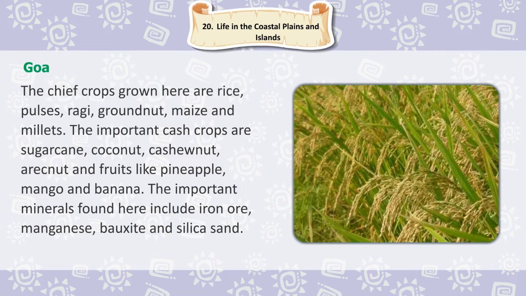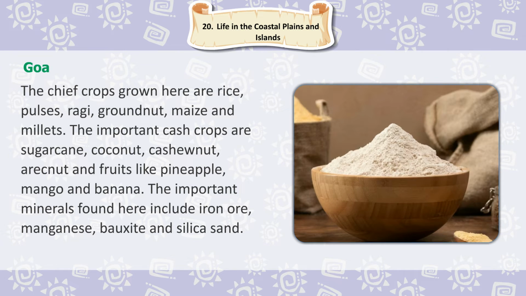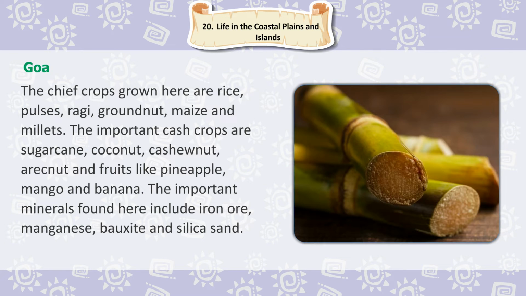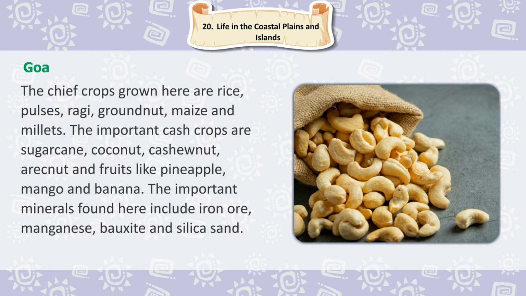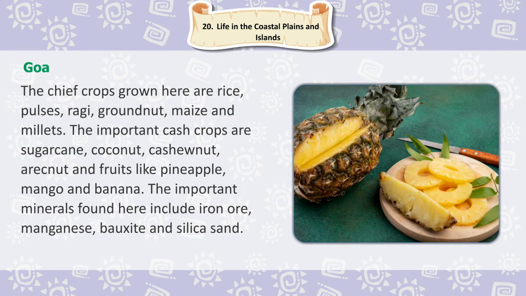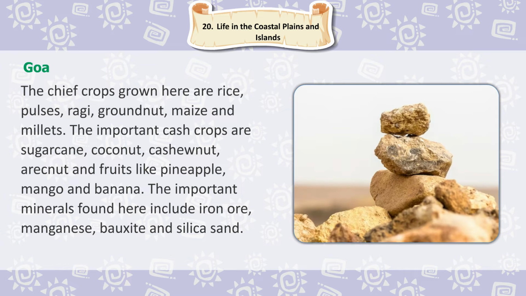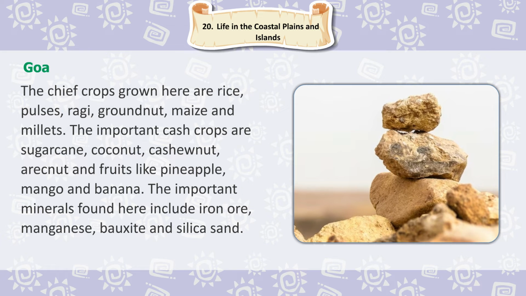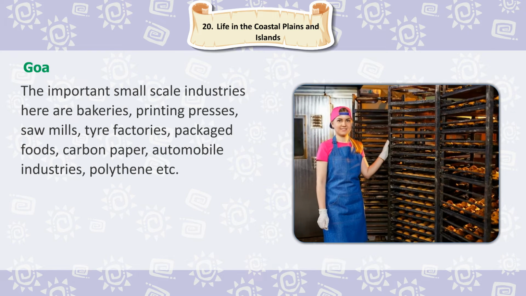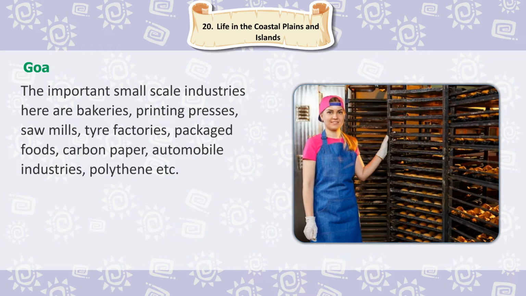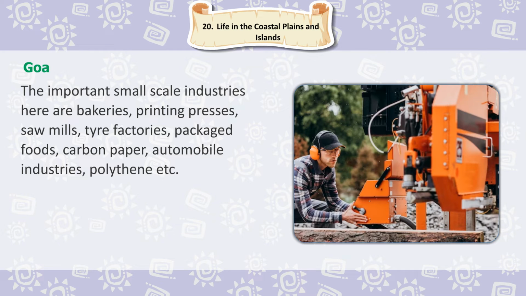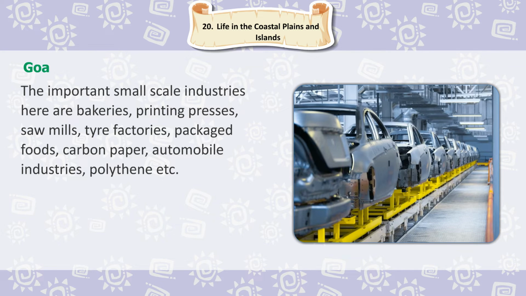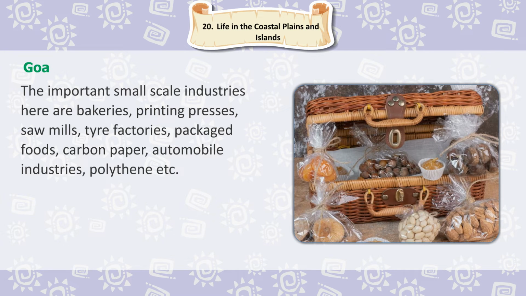The chief crops grown here are rice, pulses, ragi, groundnut, maize and millets. The important cash crops are sugarcane, coconut, cashew nut, areca nut and fruits like pineapple, mango and banana. The important minerals found here include iron ore, manganese, bauxite and silica sand. The important small-scale industries here are bakeries, printing presses, sawmills, tire factories, packaged foods, carbon paper, automobile industries, polythene, etc.